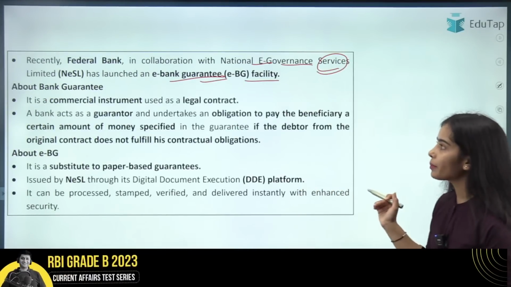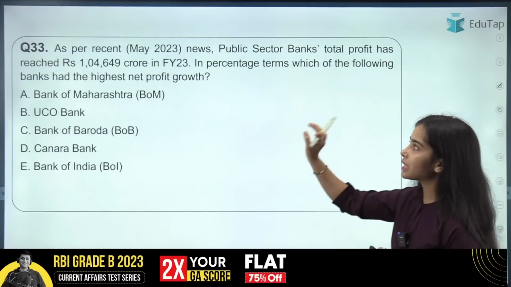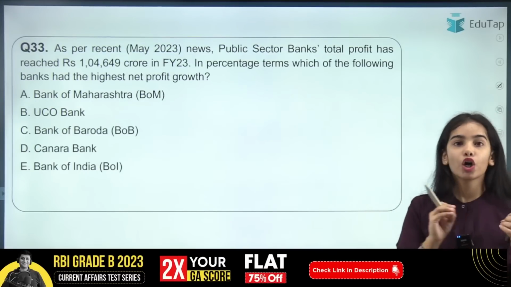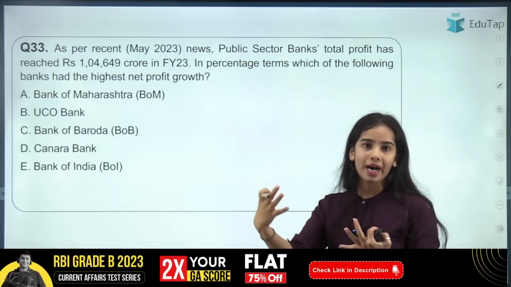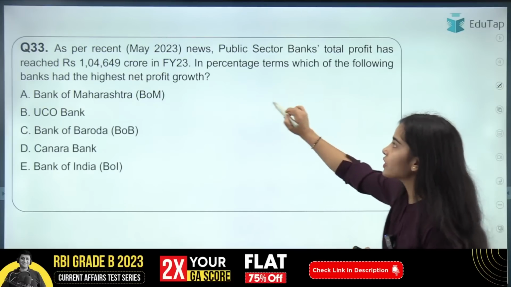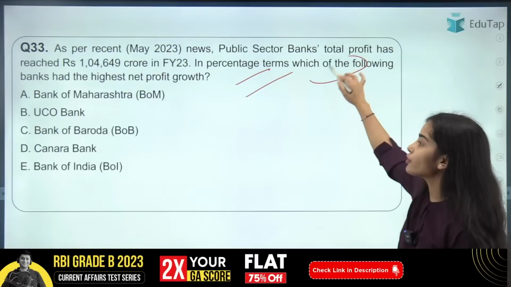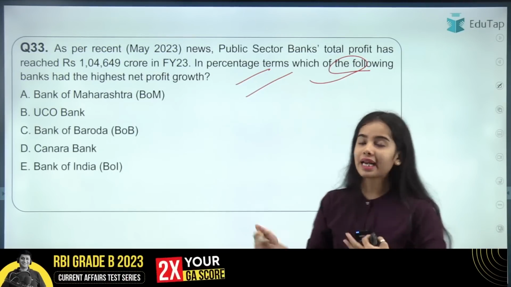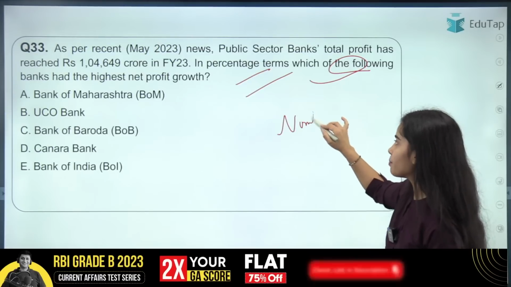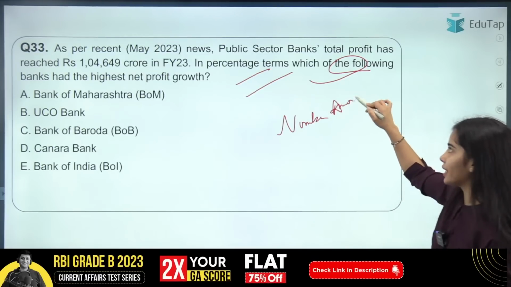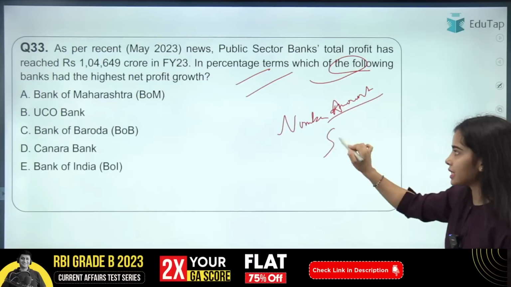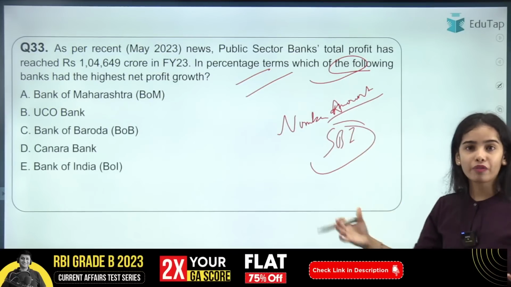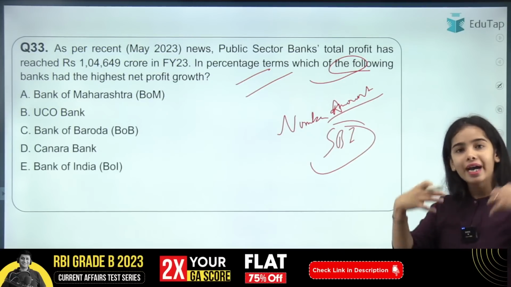Okay, now coming to the next question. As per recent news, the public sector banks' total profits have reached a high level, and you have to tell in percentage terms which of the following banks has the highest profit growth. In amount terms, the State Bank of India is the biggest bank of our country, so it has the highest profits.